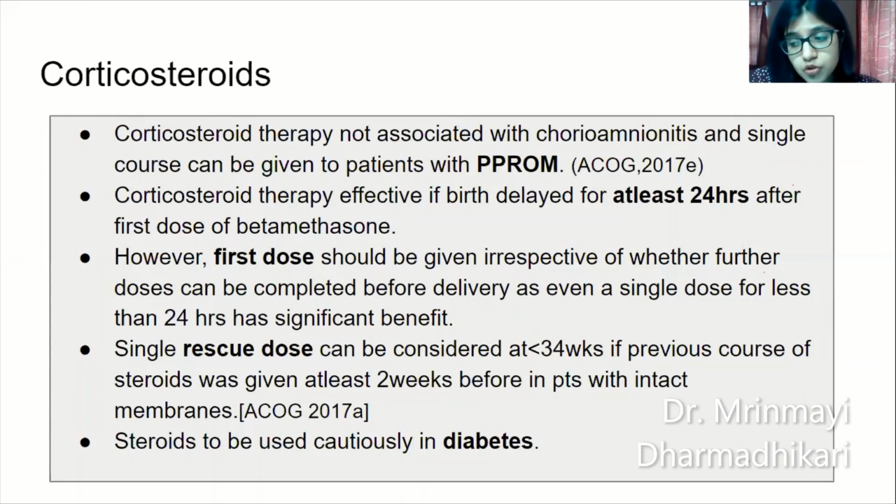So if a patient comes to you already in active labor at, for example, 33 weeks of gestation, please give her the first dose of steroid, irrespective of whether you can repeat the second dose or not. Okay, because even a single dose has a significant benefit in reduction of neonatal morbidity and mortality, right? Coming to the rescue dose, a single rescue dose can be considered at less than 34 weeks if the previous course of steroids was given at least 2 weeks before, and that too in patients with intact membranes. Patients with ruptured membranes do not repeat this single rescue dose.